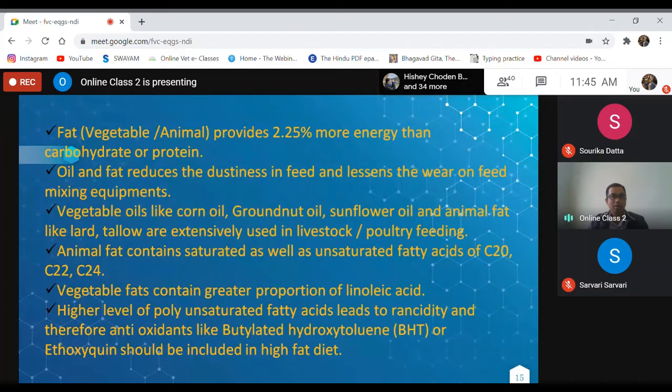A higher level of polyunsaturated fatty acids leads to rancidity, and therefore antioxidants like butylated hydroxytoluene or ethoxyquin should be included in a high fat diet. So these two have to be incorporated if we incorporate vegetable oil or animal fat along with other ingredients in the ration. Otherwise, there may be rancidity.